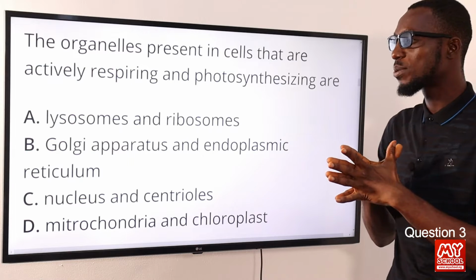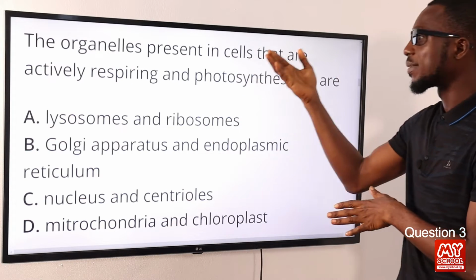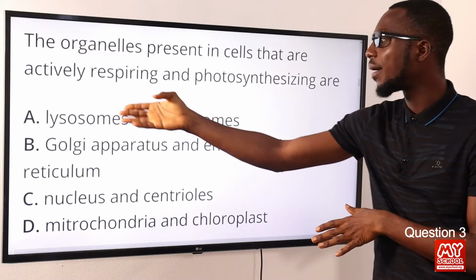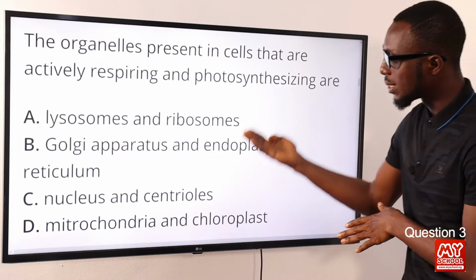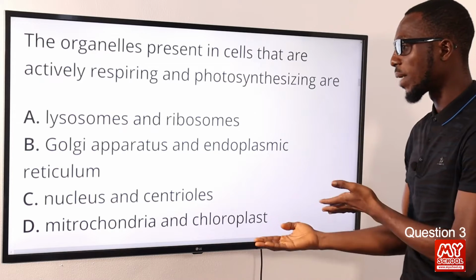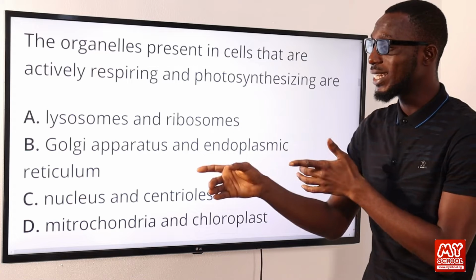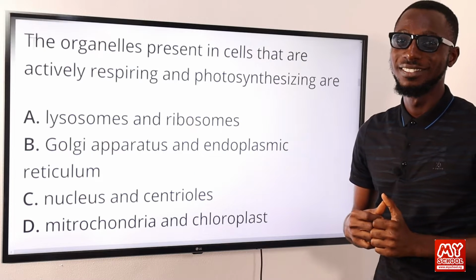So let's go back to the question given to us. We can see that the mitochondria is where respiration takes place, and the site for photosynthesis is in option D, chloroplast. So mitochondria and chloroplast is the correct answer. So option D is the correct option.